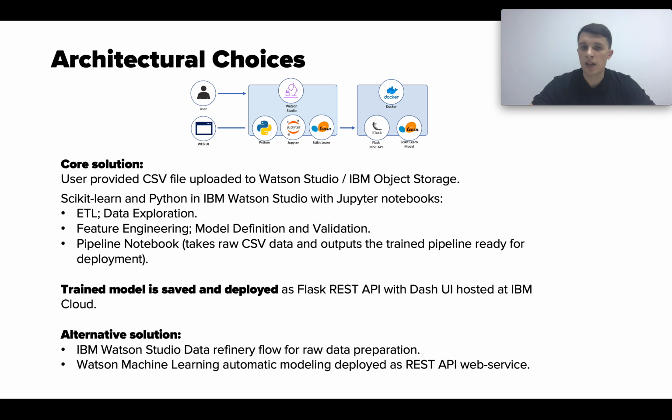The trained model is saved and deployed as a Flask REST API with a Dash user interface hosted at IBM Cloud. There is an alternative solution, which is IBM Watson Studio Data Refinery Flow for raw data preparation, and Watson Machine Learning automatic modeling deployed as a REST API web service.